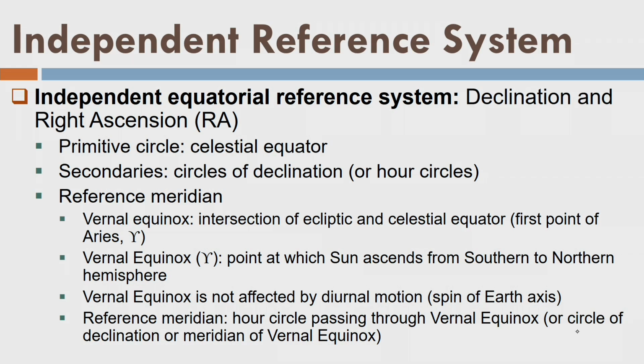It will also intersect at another point called the autumnal equinox. At the vernal equinox, the sun ascends from the southern hemisphere to the northern hemisphere, and this date is around 21st March. Similarly, at the autumnal equinox the sun descends from the northern hemisphere to the southern hemisphere on its annual path, not on the daily path, right? And that comes around 21st September.